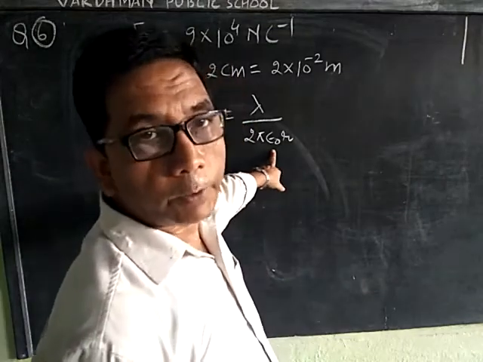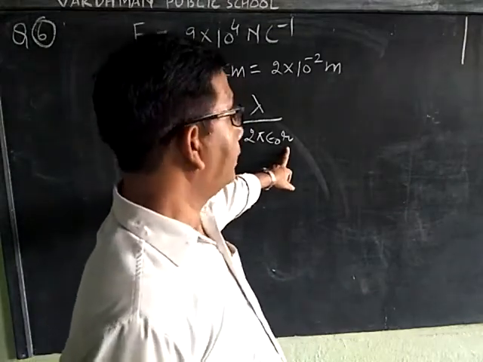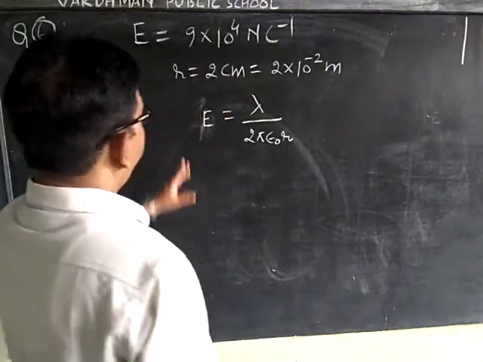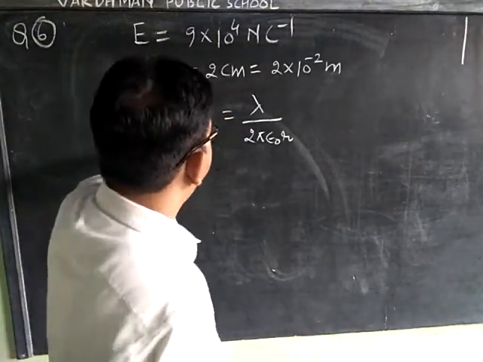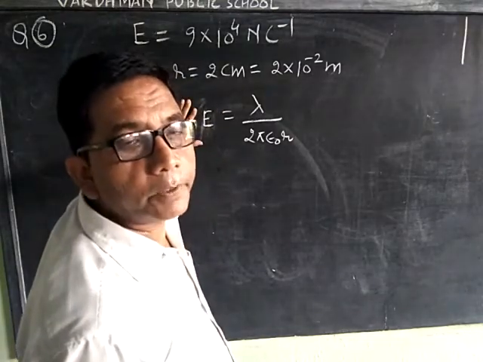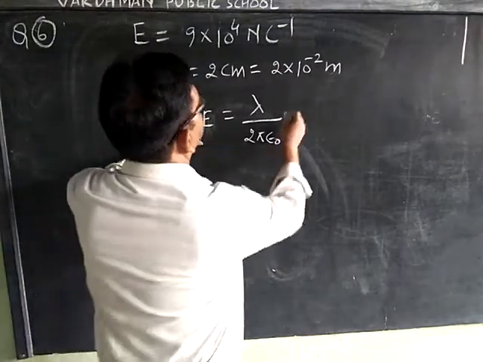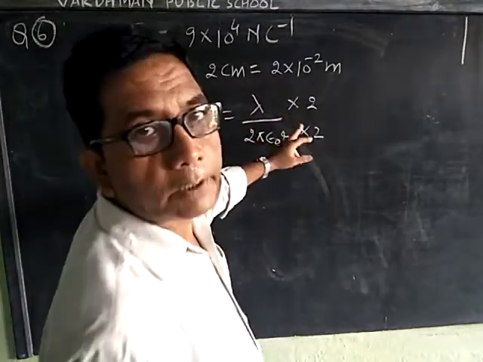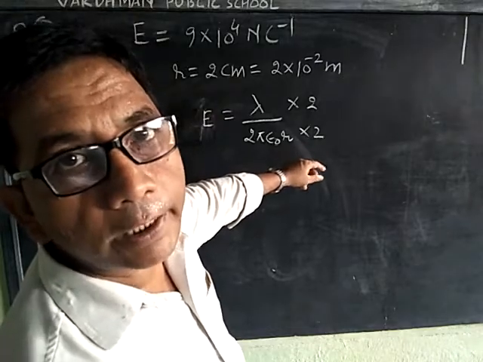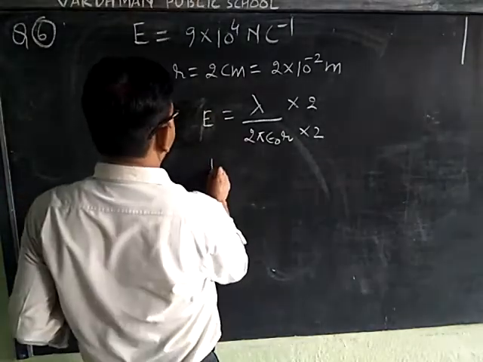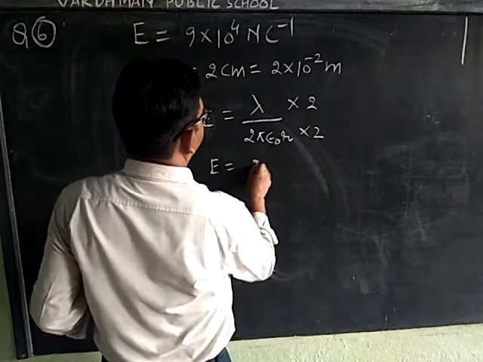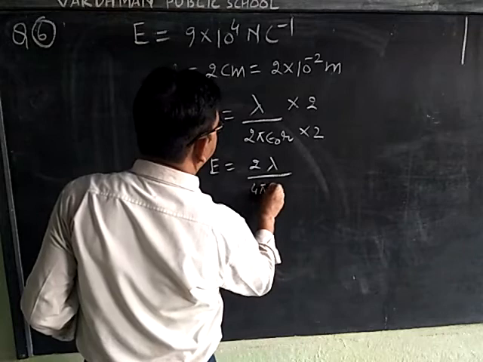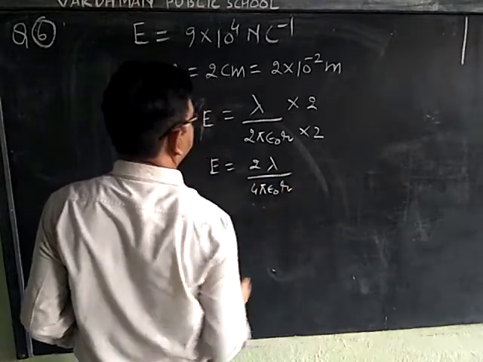Epsilon 0 is the permittivity of vacuum, r is the distance from the wire. For simple calculation, we multiply and divide by 2 in numerator and denominator. Then E is equal to 2 lambda upon 4 pi epsilon 0 r.